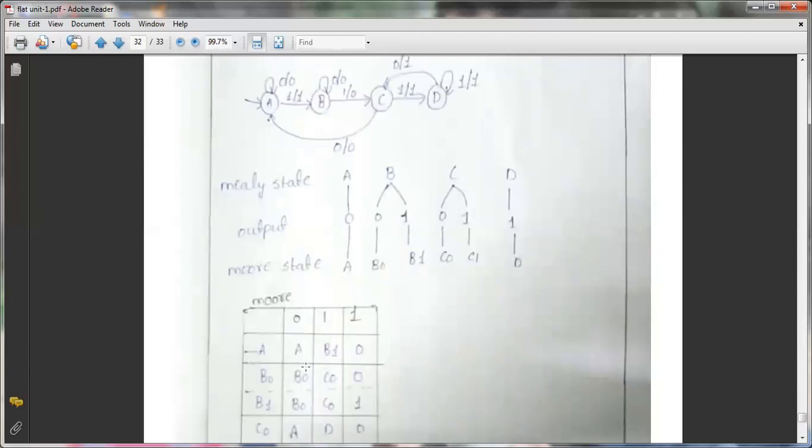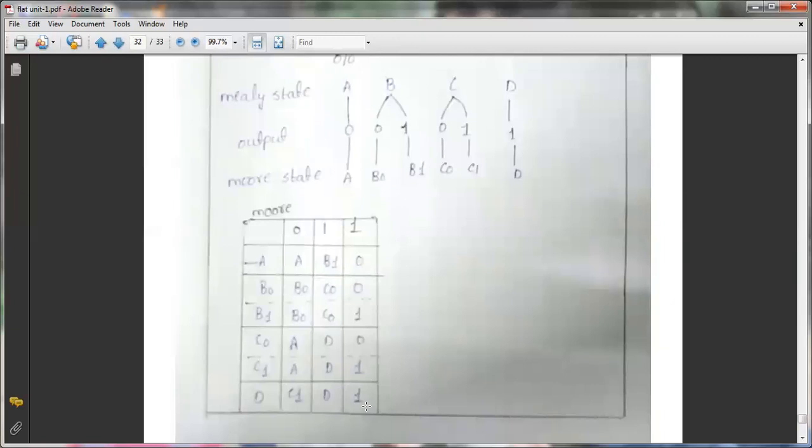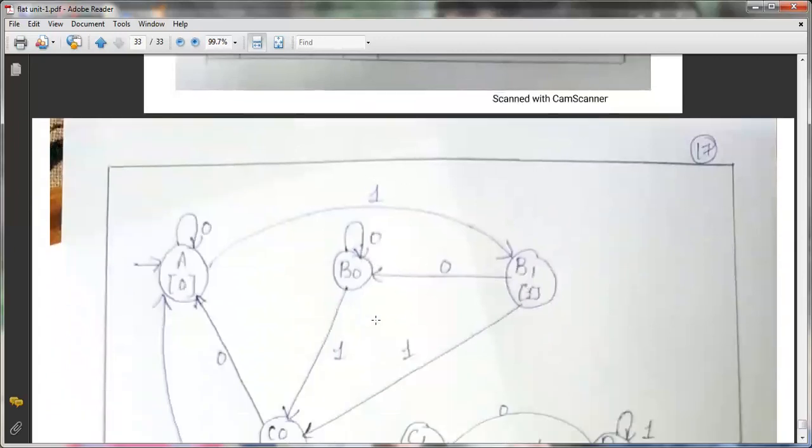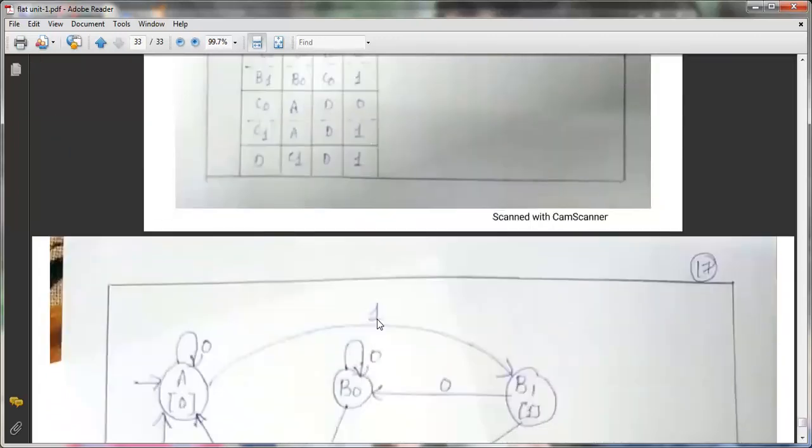See here, B0 on 0 is going to B0. B0 on 1 is going to C0. Okay, so what is the output here? 0. B1 on 0 is going to B0 by giving an input as 1. Okay, and again, next, B1 on 1 is going to C0 and the output is 1. So we have to divide the states. Now, how many states did we get in this particular Moore machine? 6 states we got in the Moore machine.